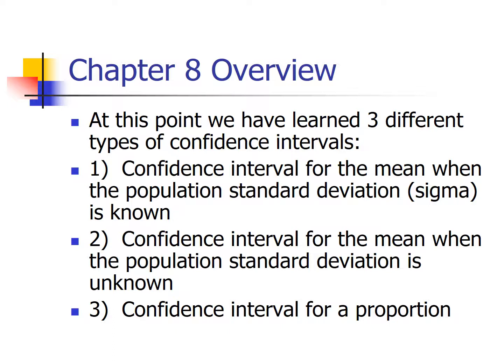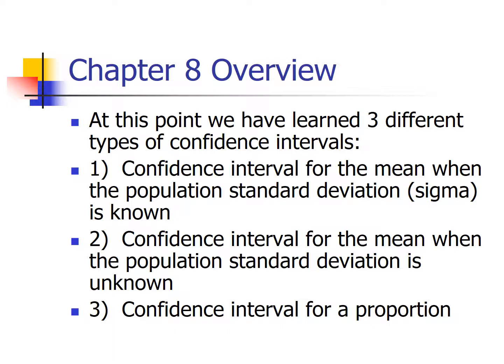So there are 3 different types of confidence intervals we've talked about in the order that we've talked about. And we started with the confidence interval for the mean when the population standard deviation was known. We went on and made the observation that in practice, the population standard deviation is almost never known. And so a sort of more practical confidence interval is one that uses the sample standard deviation. That's our t interval. That's that number 2. And then we talked about a confidence interval for a proportion.